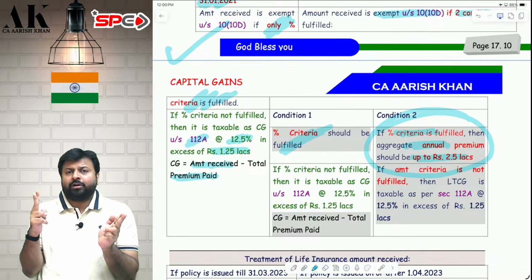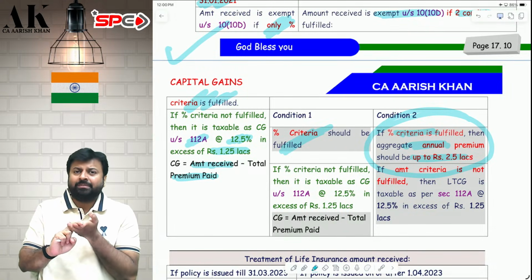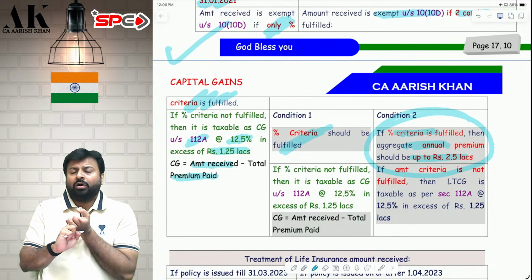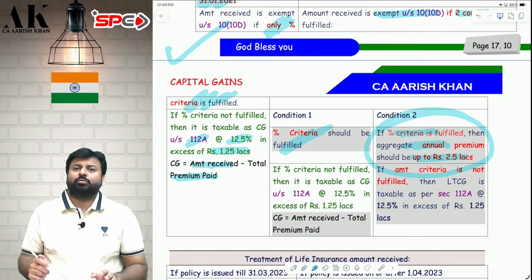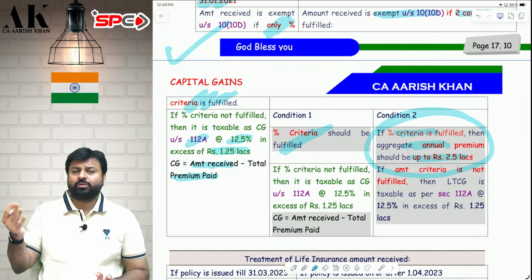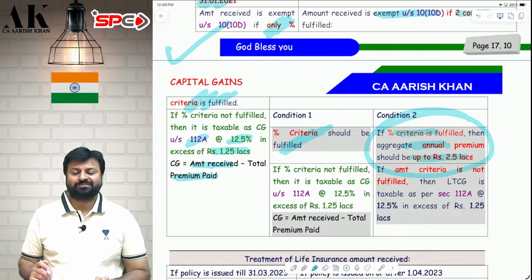So if there are multiple policies, you have to make a combination of those policies whose aggregate premium is up to 2.5 lakhs. That much you can exempt, the rest you can offer for tax. I hope it is clear to all of you.